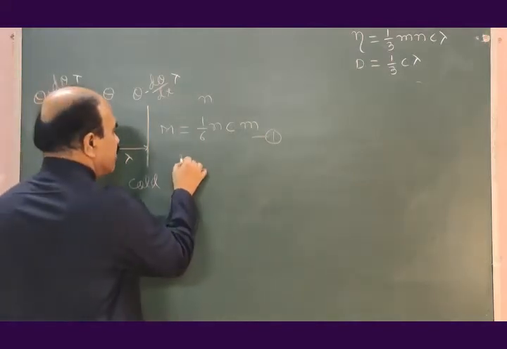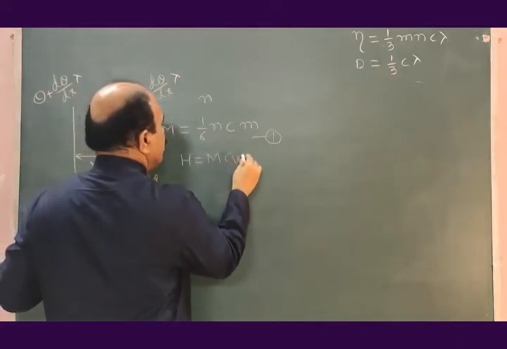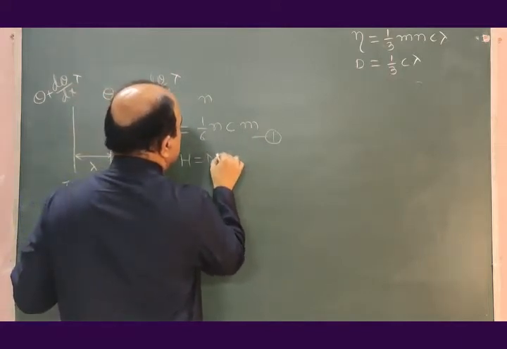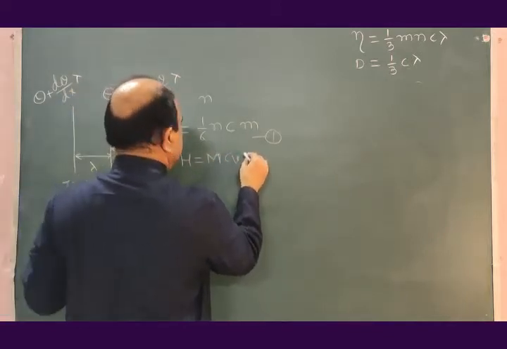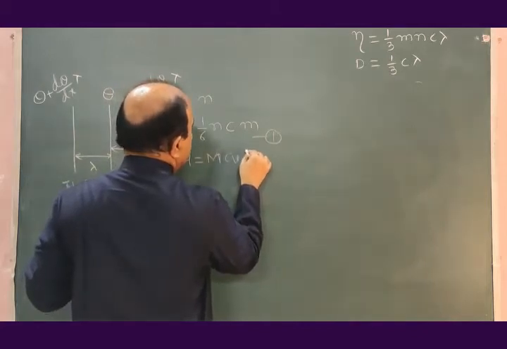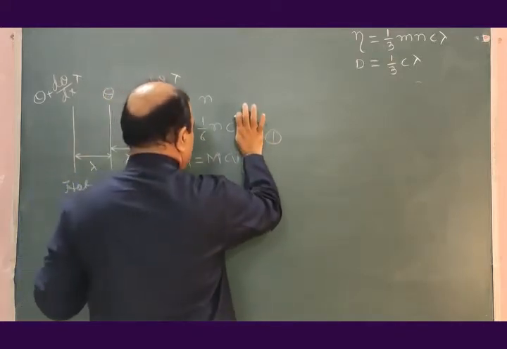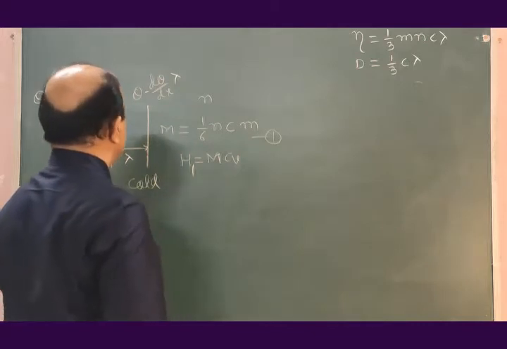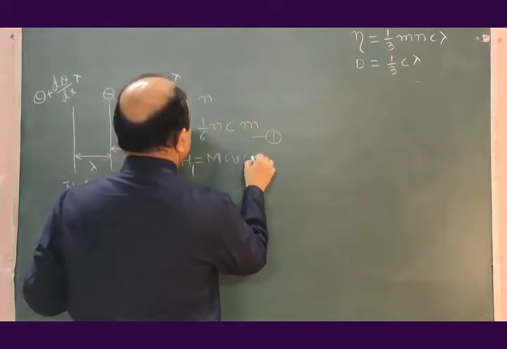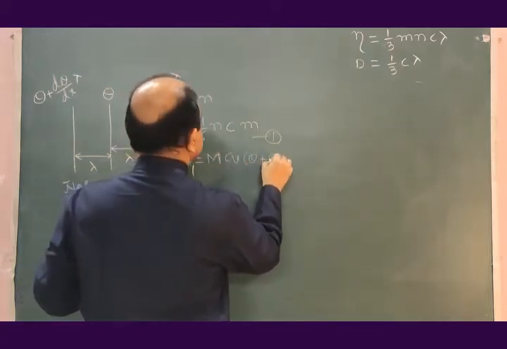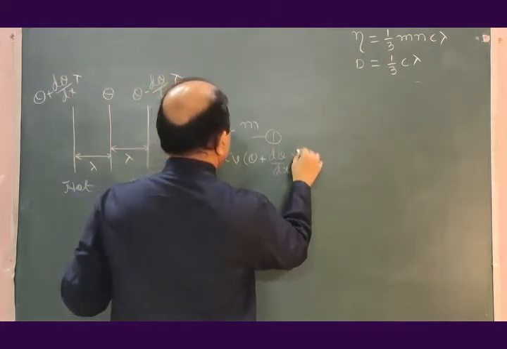That will be H is equal to m into Cv into the temperature difference. Let me first write H1 as amount of energy carried from hot to cold region, that will be m Cv into theta plus d theta by dx into lambda.